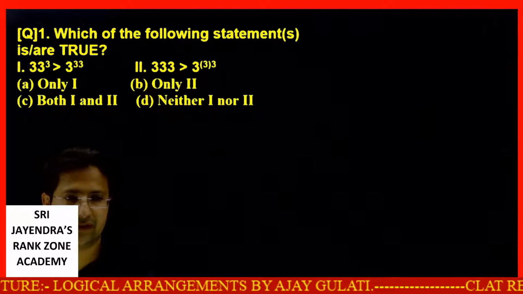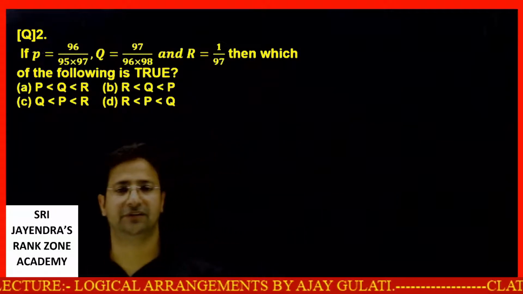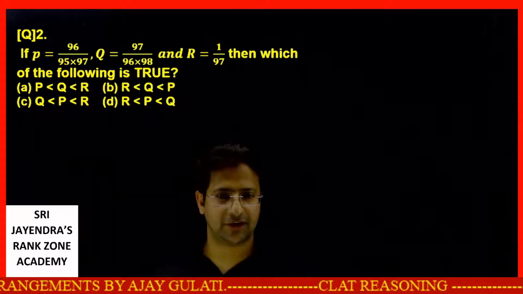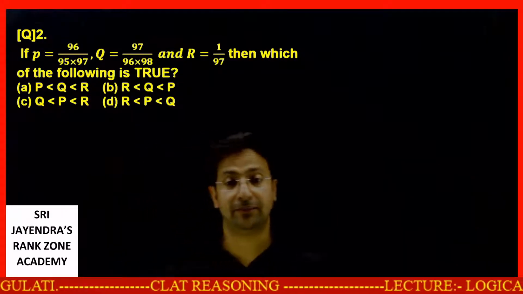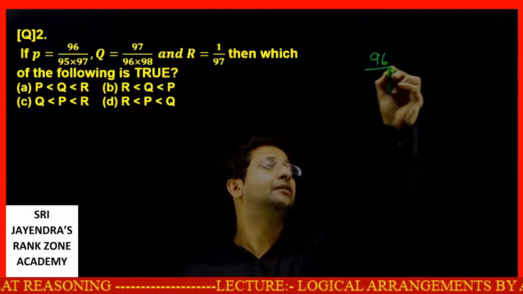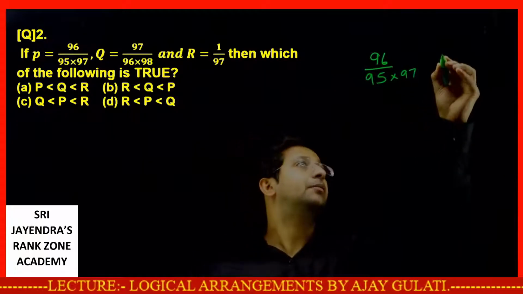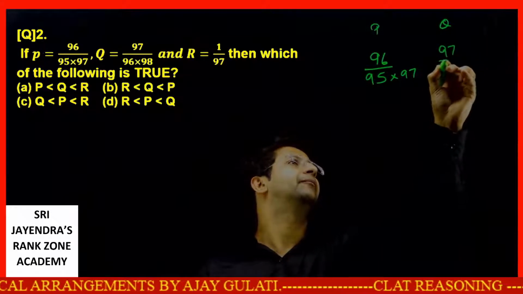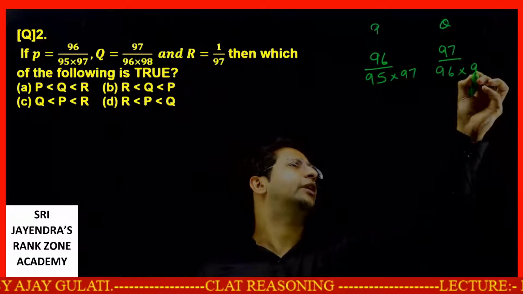Let me find the next question. See, students, the next question you have in front of you is actually a good and very conceptual question. We need to find which among P, Q, R is the greatest. Let's look at the things. P is 96 over 95 into 97. Compare this with Q. Q is 97 over 96 into 98.